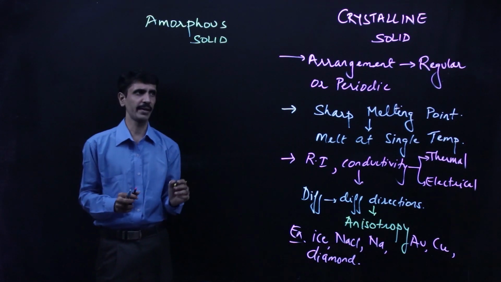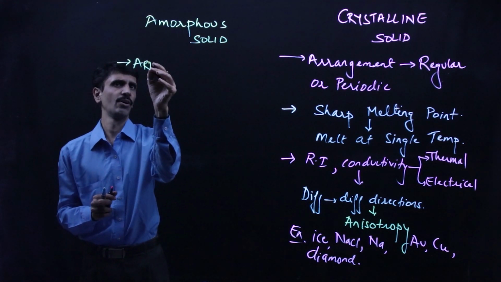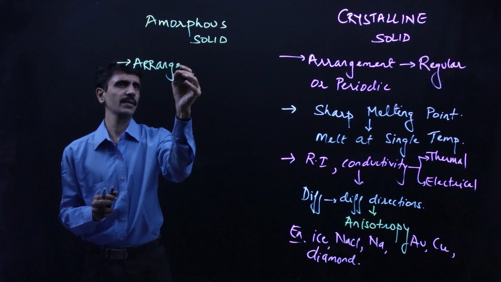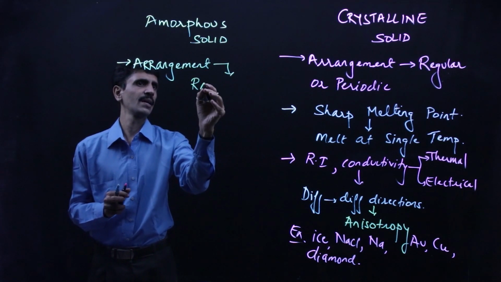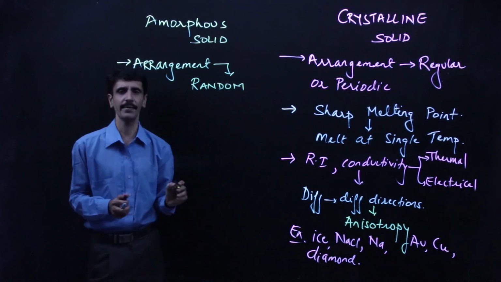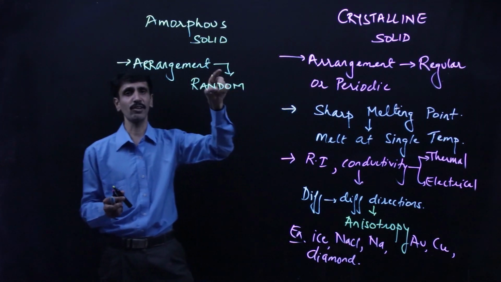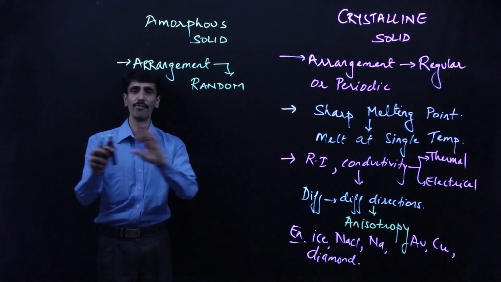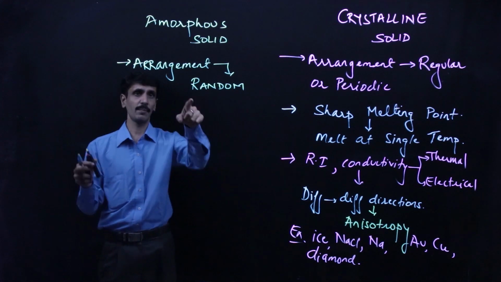Okay, we go into amorphous solid. So the first one is, पहला पॉइंट है arrangement. So the arrangement is random. Opposite of regularity is what? Random. यहाँ भी जैसे मैंने बोला था कि एक फिक्स पैटर्न फॉलो किया जाता है as far as the arrangement of the particles are concerned. There is no fixed pattern over here. The particles can be arranged in any way. Alright, so that means it is what?